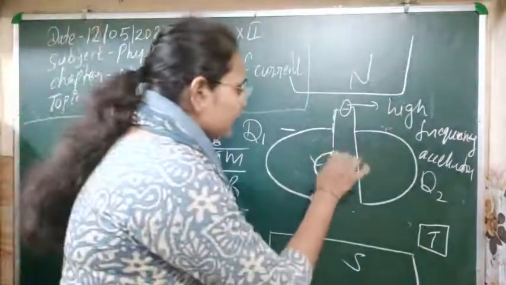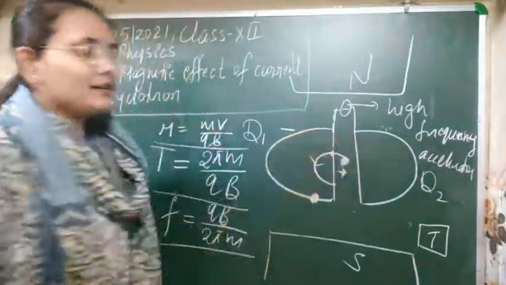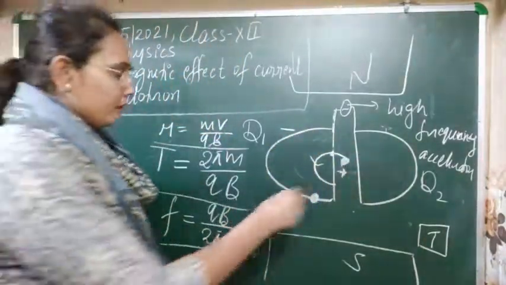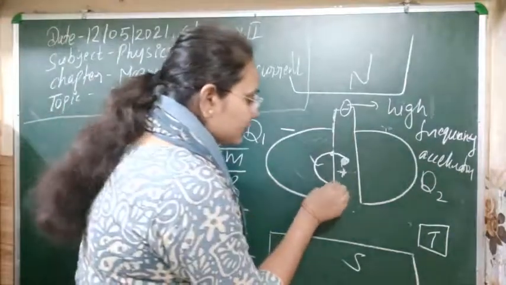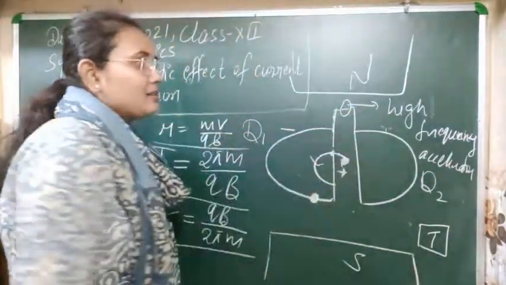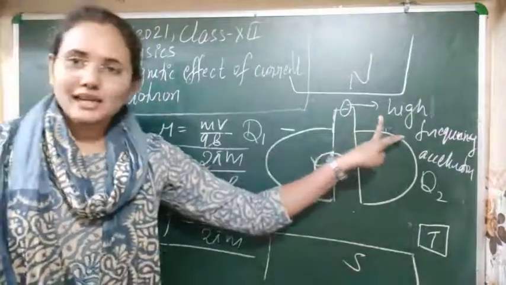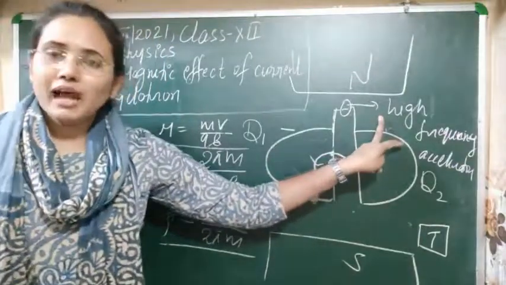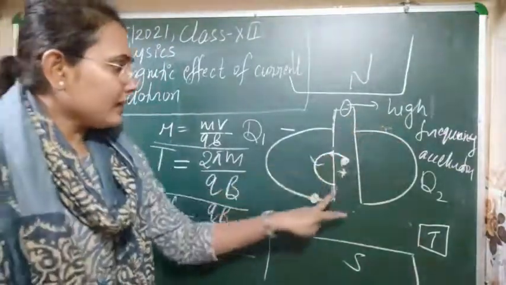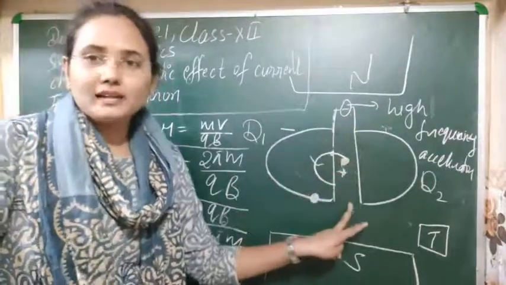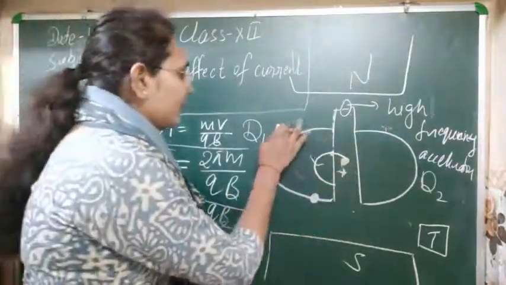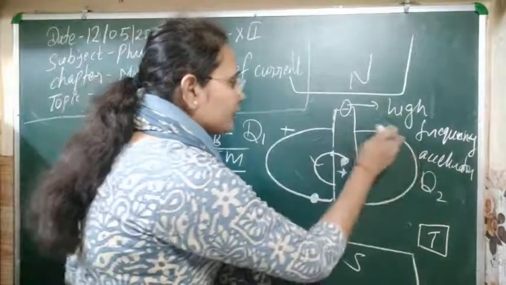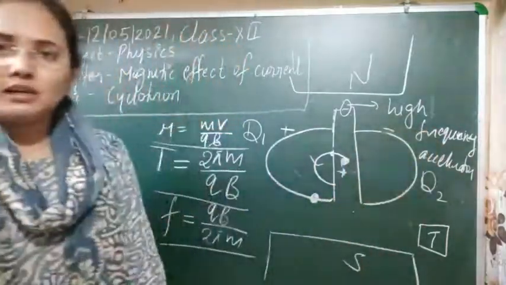So the particle starts to move from here and reaches here. By the time it reaches this point, as it is an oscillator, this AC frequency we have used has changed its polarity. It means for this particle, this D becomes positive and the other D becomes negative.